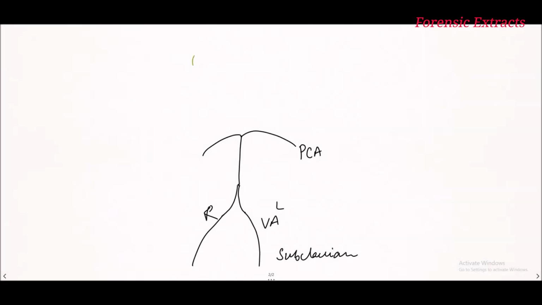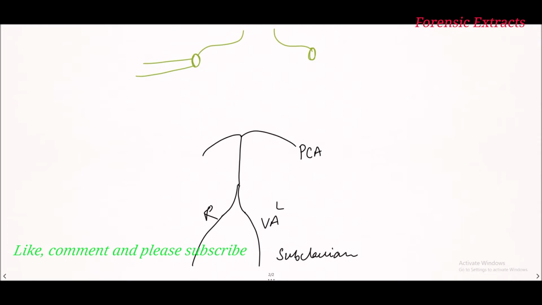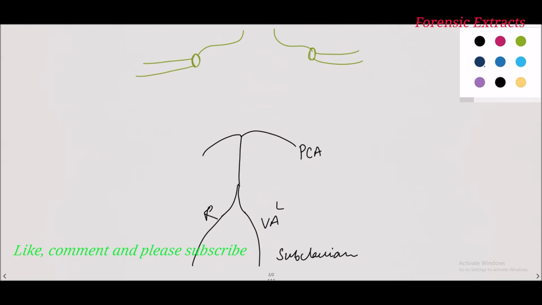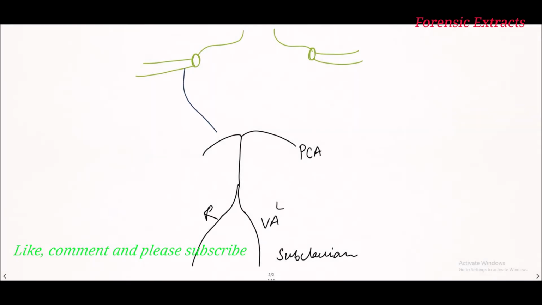Okay. Now this is the internal carotid artery, and it has two branches. One is the anterior cerebral artery, and one is the middle cerebral artery. Now this internal carotid artery communicates with the posterior cerebral artery by the posterior communicating artery.